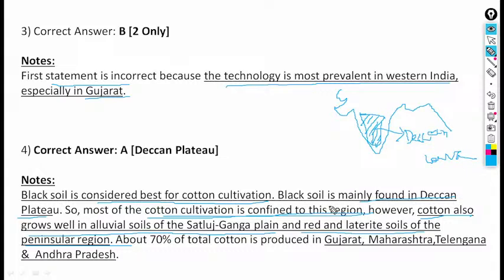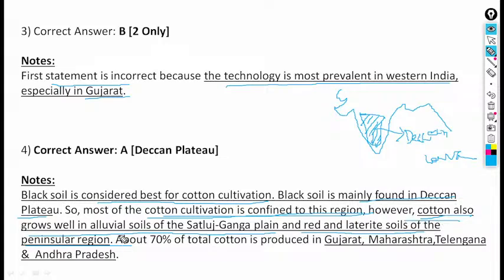Black soil is considered the best for cotton. Black soil is mainly found in the Deccan Plateau, particularly Telangana, Maharashtra, southern Madhya Pradesh, Karnataka, and Tamil Nadu. So most of the cotton cultivation is confined to these regions.